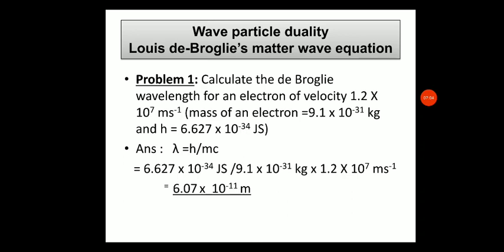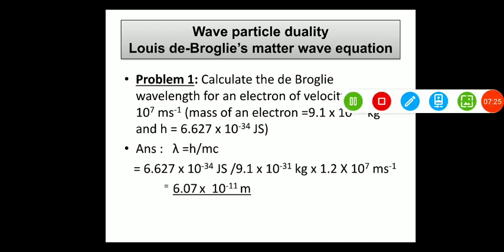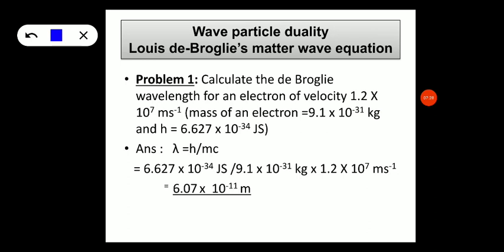So, now let us work out a problem based on de Broglie's matter wave equation. Calculate the de Broglie's wavelength for an electron of velocity 1.2 into 10 raised to 7 meter per second, and mass of electron is equal to 9.1 into 10 raised to minus 31 kg, and h is the Planck's constant, that is 6.627 into 10 raised to minus 34 joules.